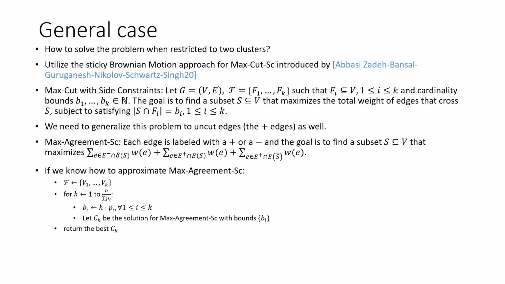So let's say you have an instance with 2 colors and a uniform ratio between the colors. Then we'll start by assigning b1 equals b2 equals 1, solving the max agreement side constraint instance. And then we can assign b1 equals b2 equals 2 and solve this instance, and so on. And then we return the best solution which we've seen. So now we want to focus on how to solve max agreement with side constraints, because that will give us a solution to fair max agreement as well.